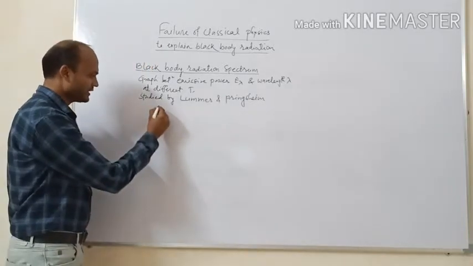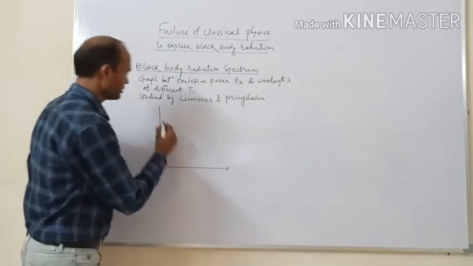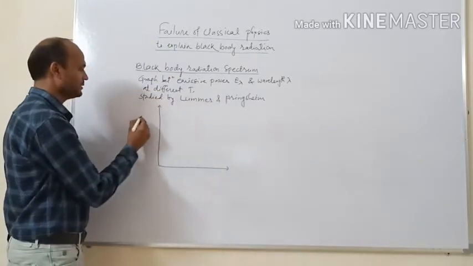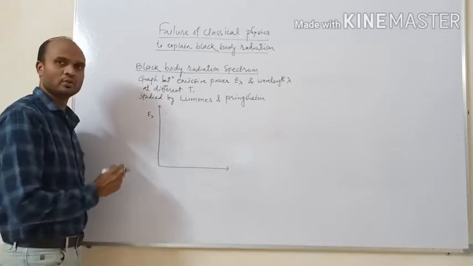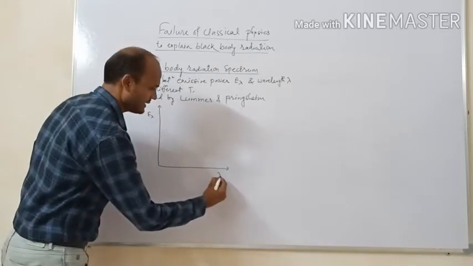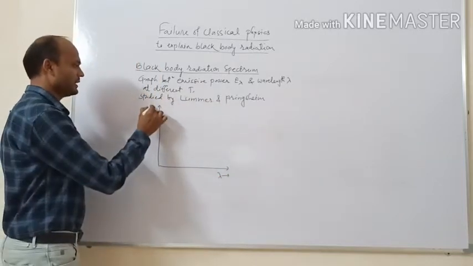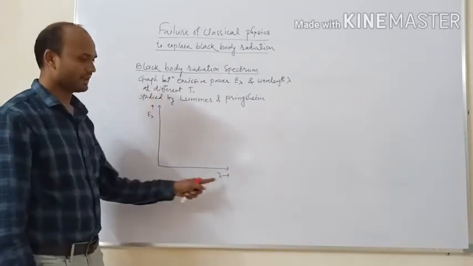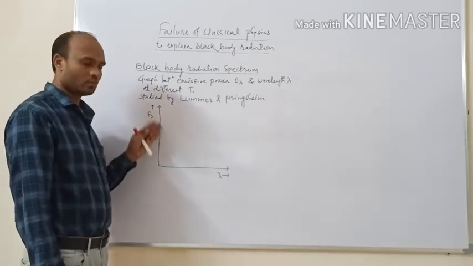Now, the black body radiation spectrum will be like this. This is the graph between E lambda, that is emissive power, and lambda, that is wavelength. So wavelength is taken along the x-axis while emissive power is taken along the y-axis.